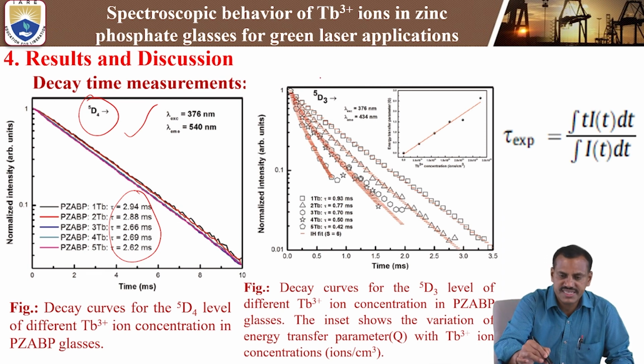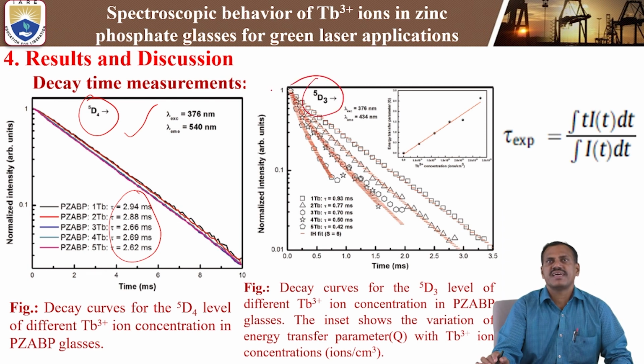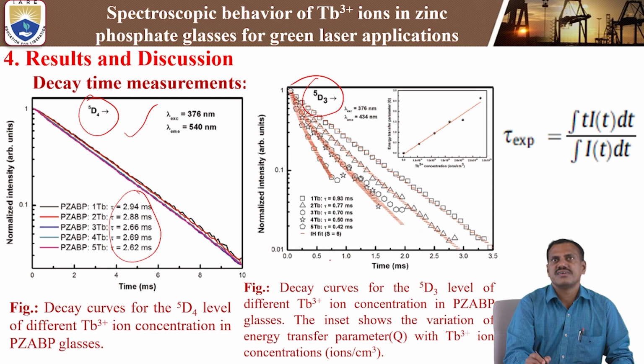In the case of the 5D3 transition of the terbium-3 plus ions, as the concentration increases from 1 terbium weight percentage to 5, the lifetime decreases. For 1 weight percentage the lifetime is 0.93 millisecond, then 0.77, 0.70, 0.50, 0.42.